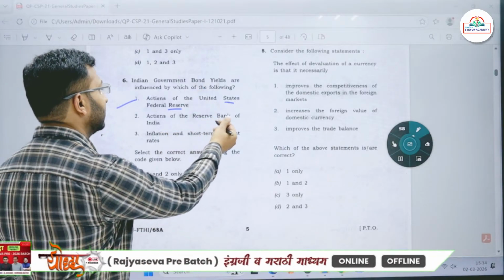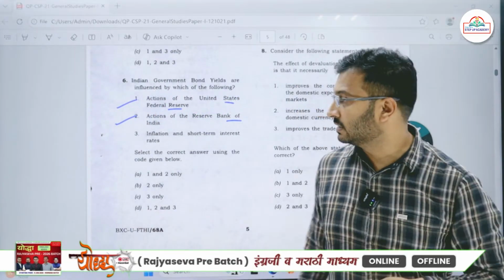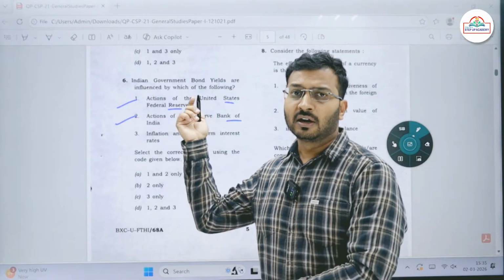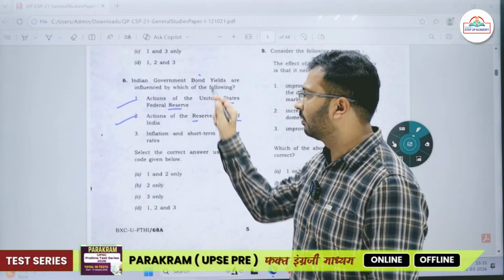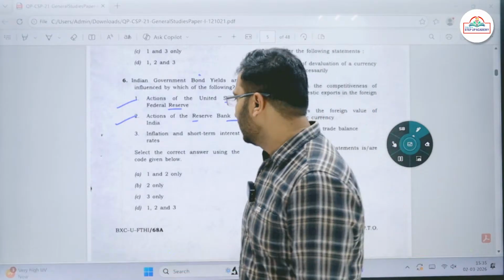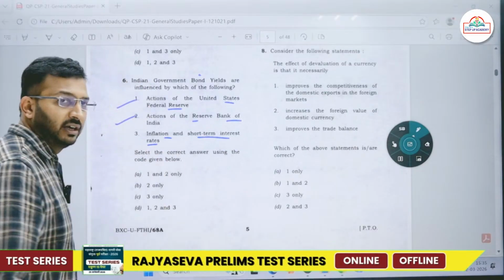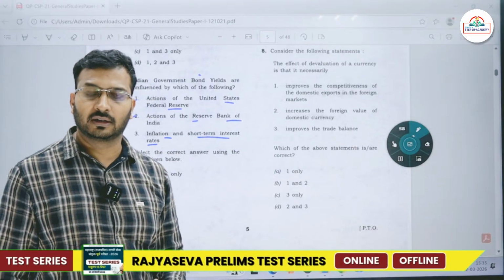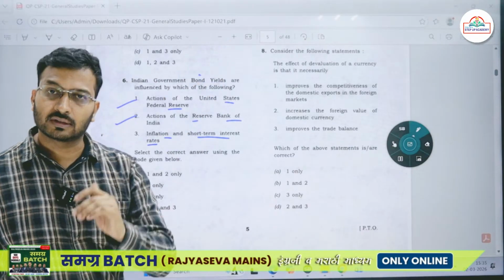Then actions of the Reserve Bank of India. Yes, if the Reserve Bank of India is changing some of the rates, it is causing a lot of volatility in the market. What we see is the impact on the government bond yields. Then next we have inflation and short-term interest rates. If there is a lot of inflation in the market, then in that case as well, we see an impact on the government bond yields.